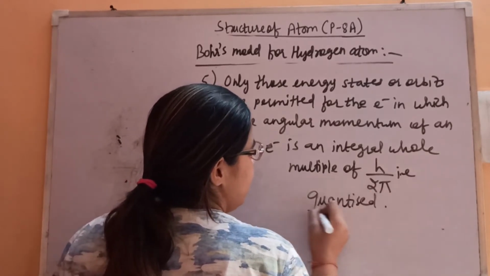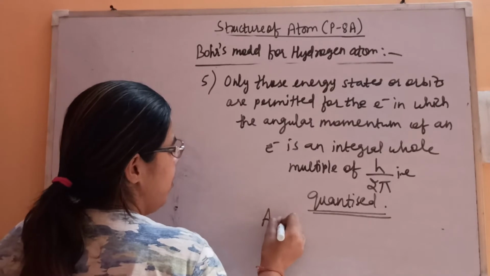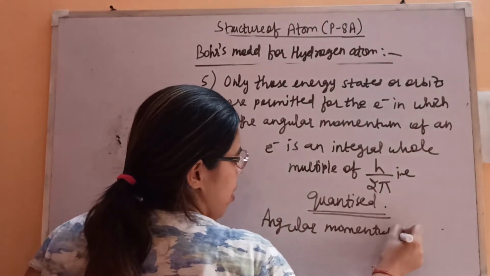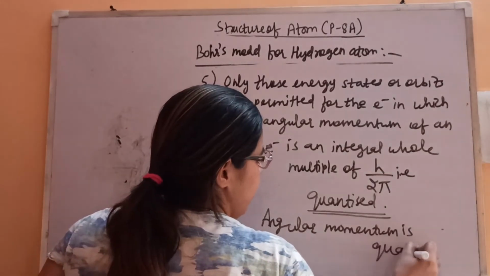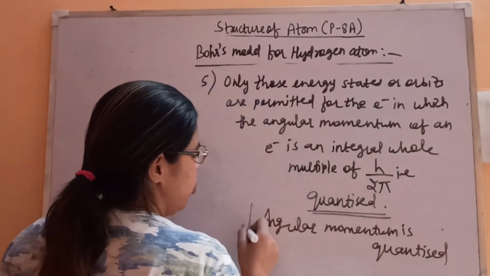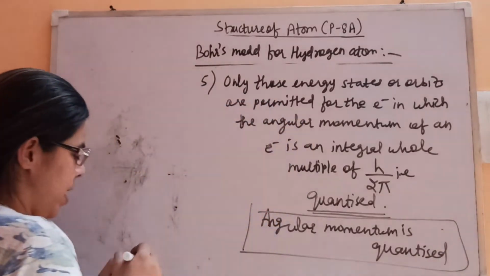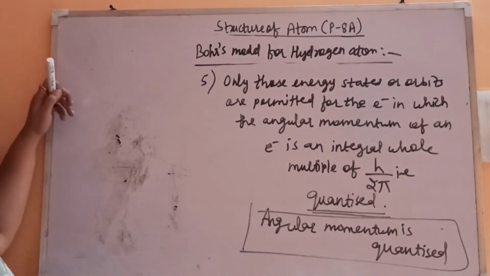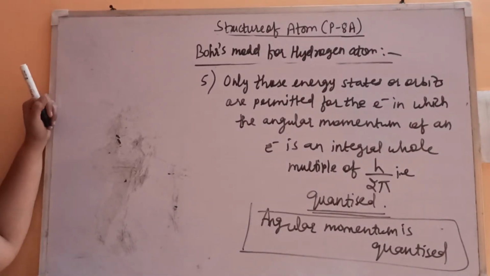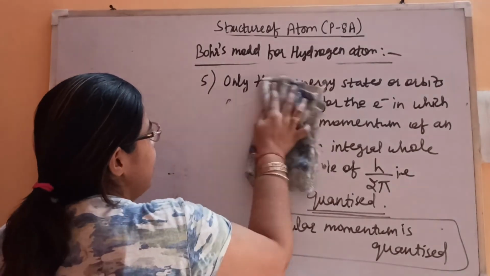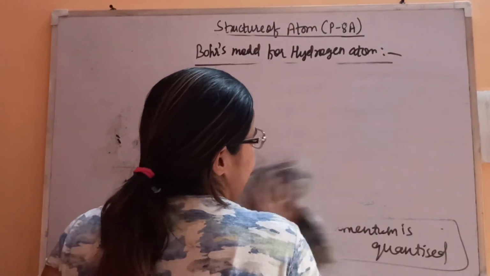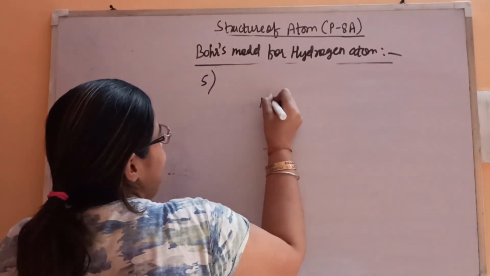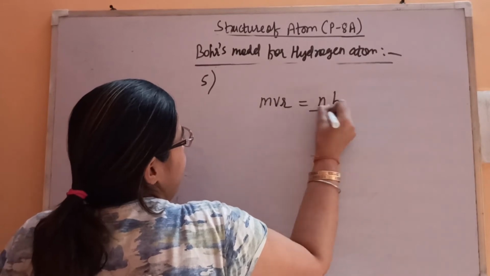What is quantized? So we can say that angular momentum is quantized. So let's see what this quantization is. Only those energy orbits are permitted for the electron in which the angular momentum of an electron is an integral whole multiple of h by 2 pi. H, you know, is the Planck constant. So let's discuss this. What is angular momentum here? You have studied in physics. Angular momentum, it's mvr is nh by 2 pi.